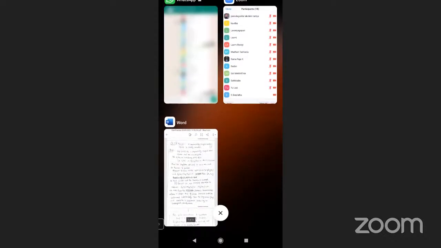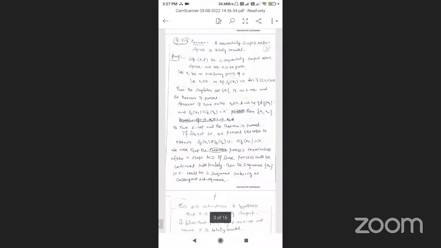Now, once again, theorem 4.5.3: a sequentially compact metric space is totally bounded.